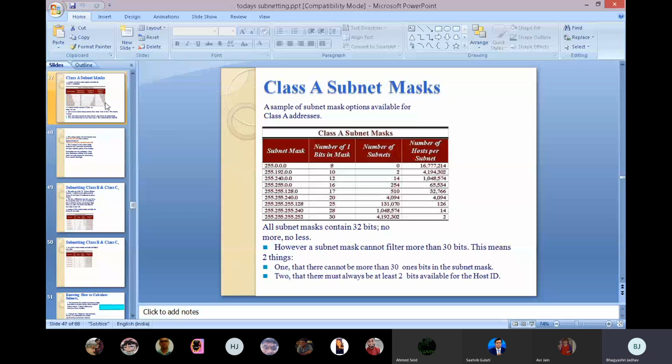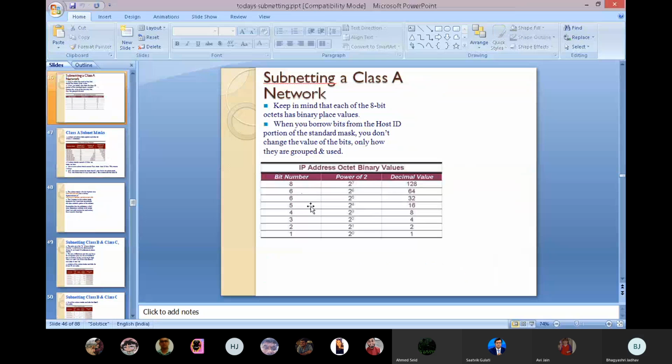See in this slide also you can see the number of bits in the mask is 8, number of subnets is 0. Then they took 192, the subnet mask is 10, relevant to the order of 2. They are taking the number. In one slide I also mentioned the bit number, power of 2 and decimal value. If the bit number is 5, that is 2 raised to 5 and the number is 32. Then we required 27, we have to make 27 subnets. Then 27 is in between 32 and 16. 16 is less, so we are taking the 32 number.